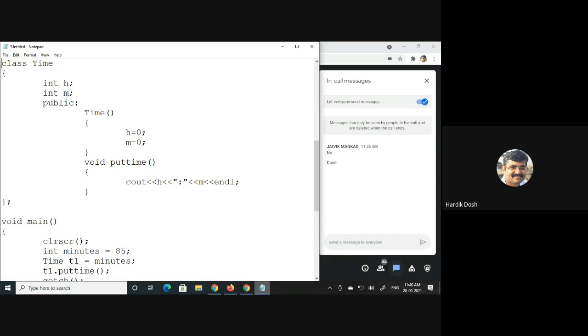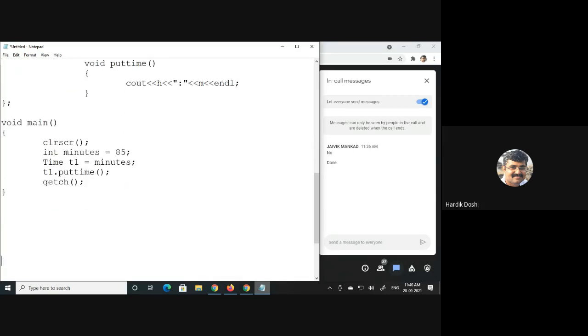Now check out the void main. There I have done an important task, which is still incomplete. This is what you want to achieve. If you check very carefully, this is the type conversion I wanted. And I say this is what I have done, the type conversion. From which type to which type? Basic to class.